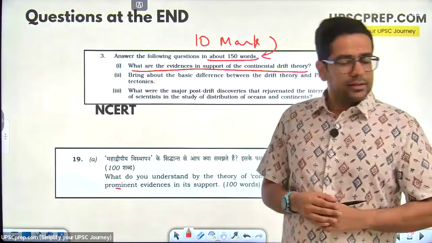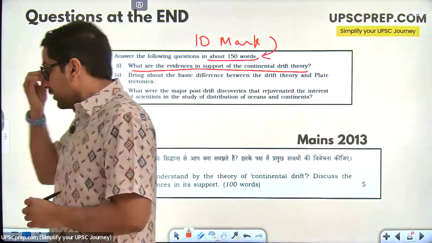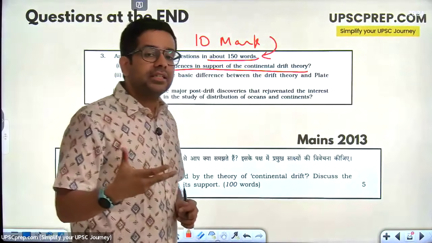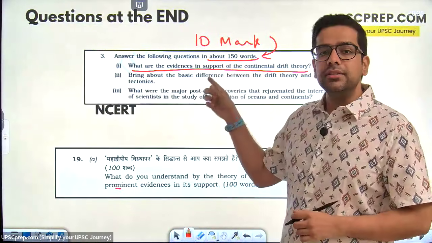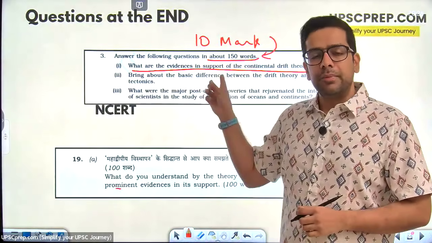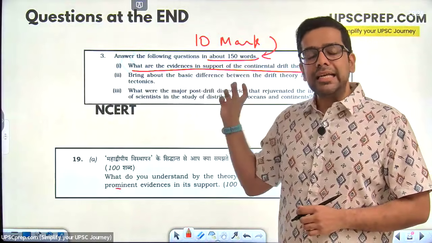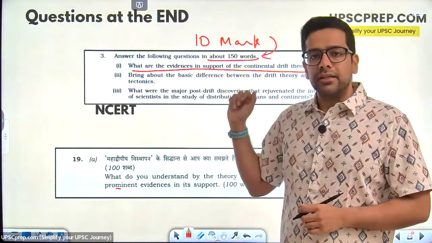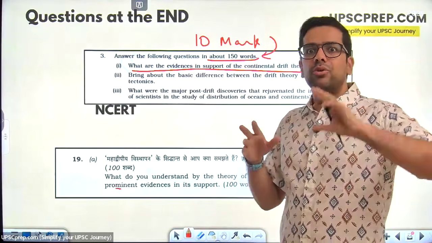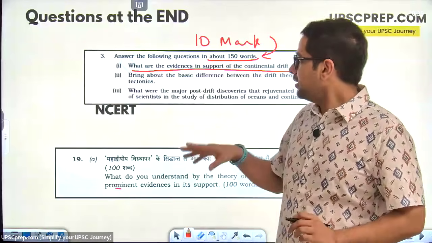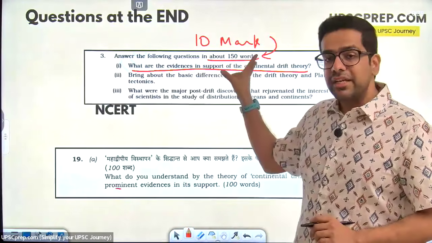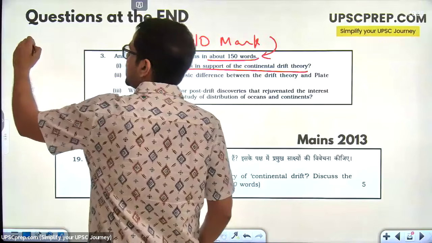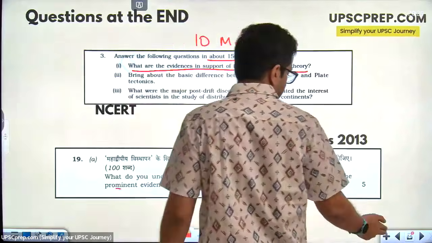So, the question is ki, how do we express all of that information in 150 words? That is exactly what you learn to practice. That when you start writing, this is what you will figure out. Okay, I want to give a lot of information, but I have a word limit, 150 words. So in UPSC, what you'll get is a 10-mark question.